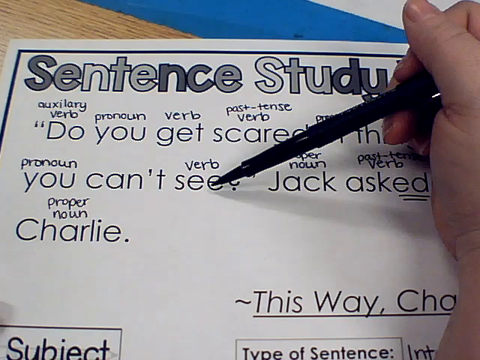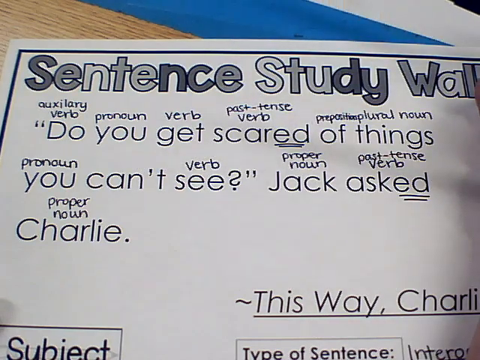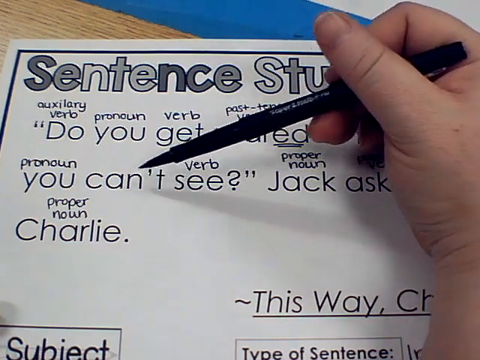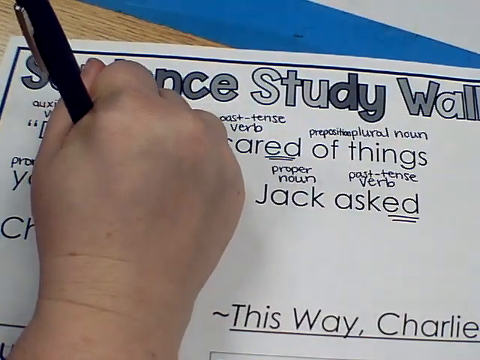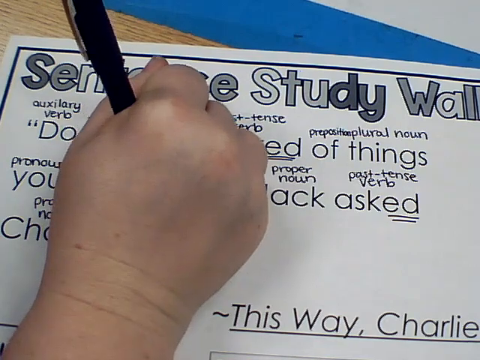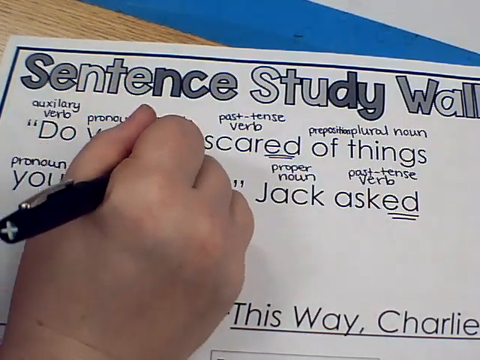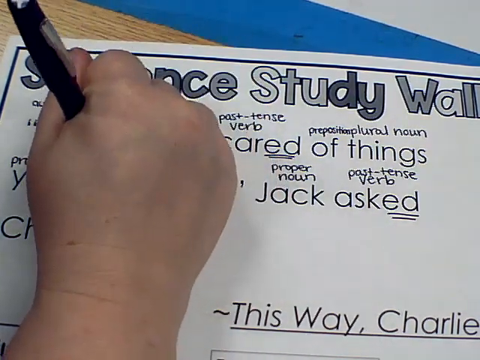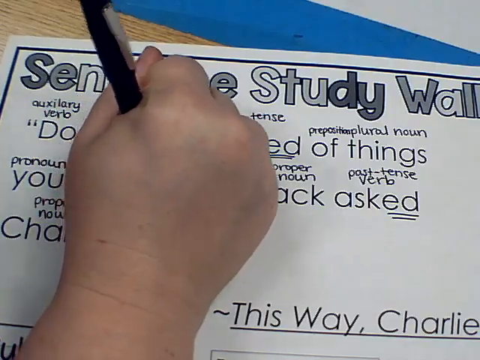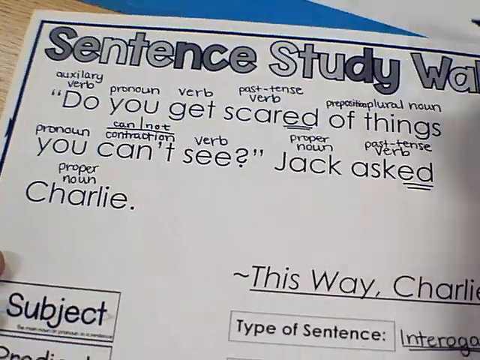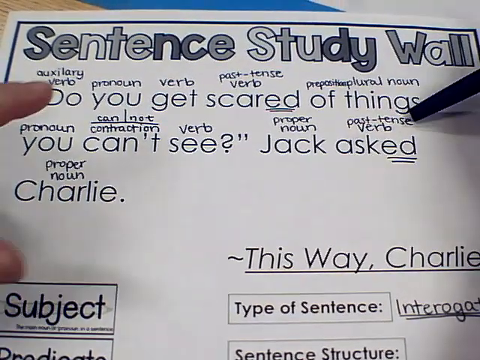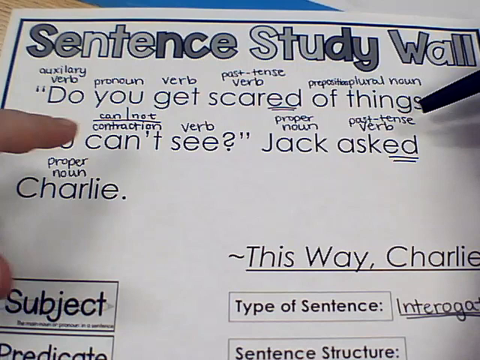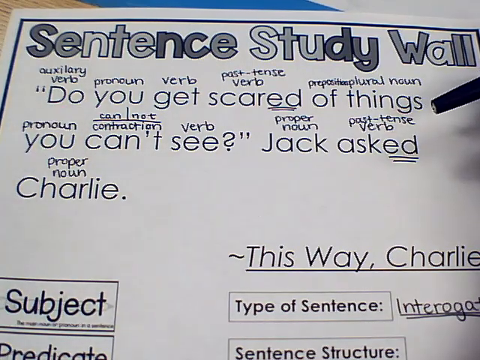Does see belong to can? No, it does not. So this is going to be a contraction that combines two different words. And the two different words that are being combined are can and not. Cannot see. All right, so we have identified all of the parts of speech. Now, we didn't dig deeper into can and not, but we know that's a contraction, so I'm fine with that. It's important for us to recognize contractions too.